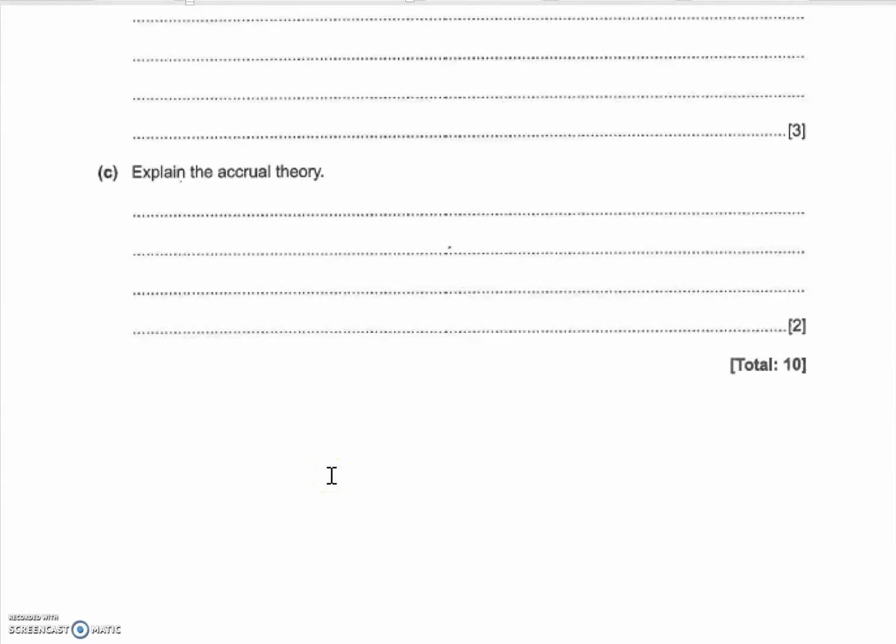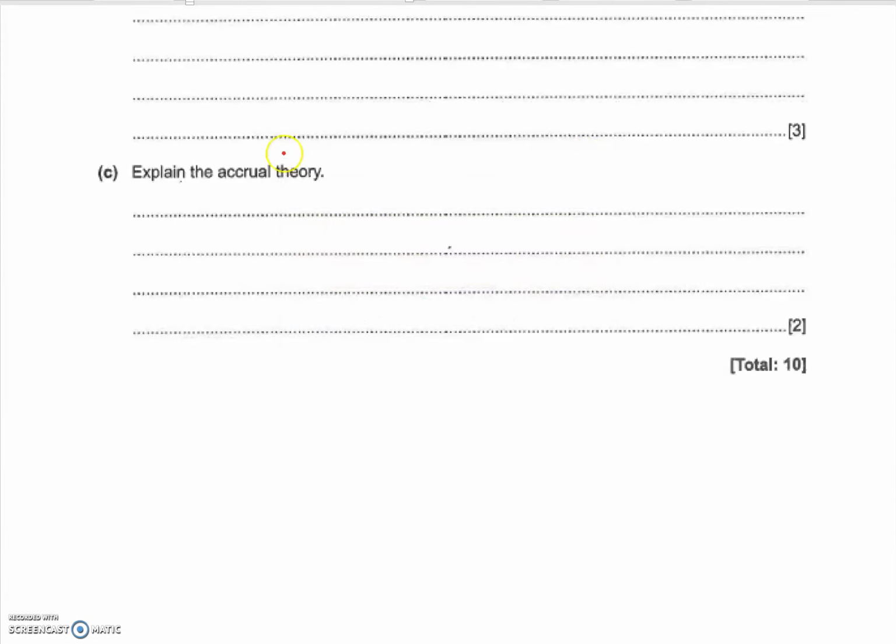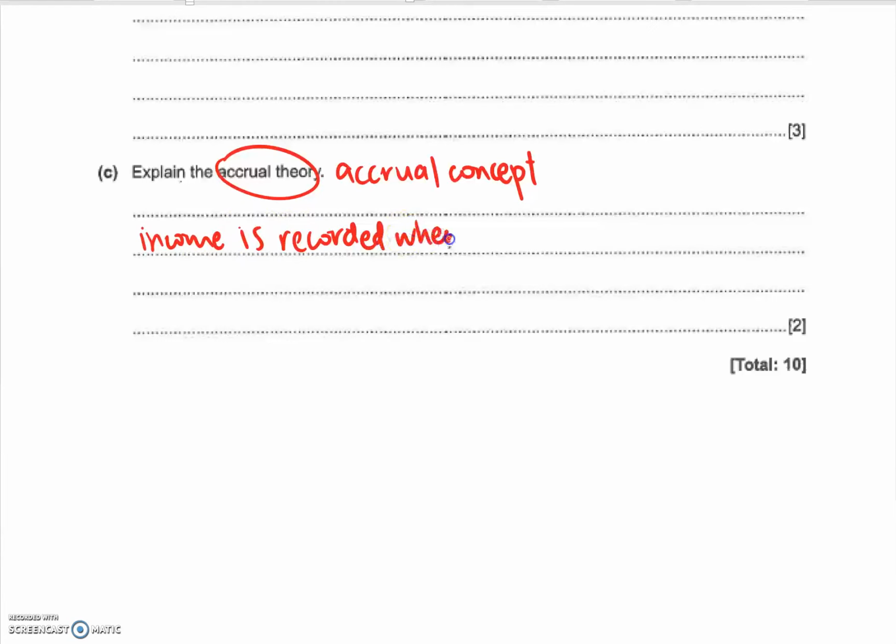Okay, the next question is about the accrual theory. Accrual theory is not matching concept. There were some of you who wrote matching concept. Okay, remember that accrual theory, they're asking for accrual concept. Okay, so what happens here is that we have to explain income is recorded when it is earned.